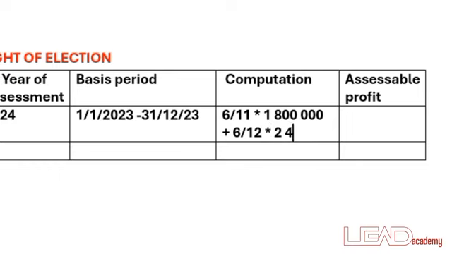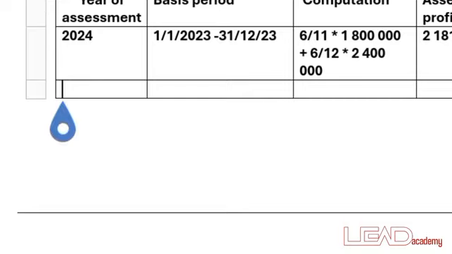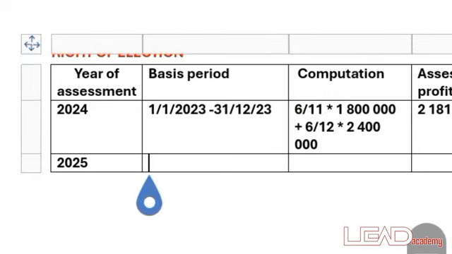For the second year, we're going to have an assessable profit of 2,181,818 naira. So you go ahead to the next, the third year of assessment, which is 2025. It is going to begin from 1st of January 2024 down to 31st of December 2024.